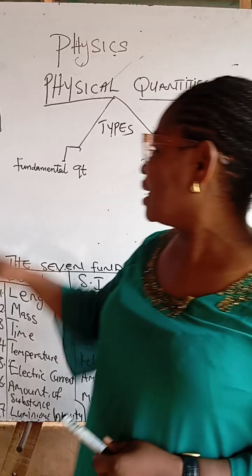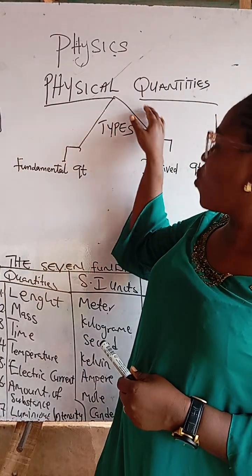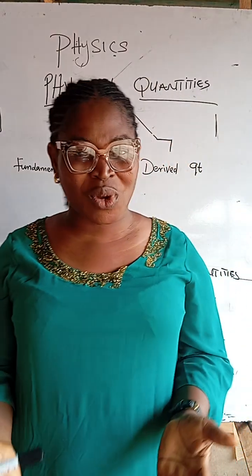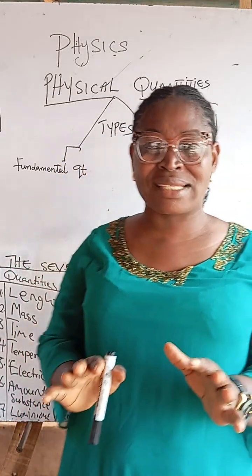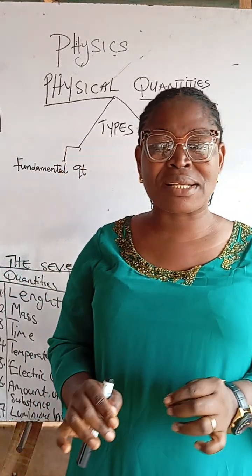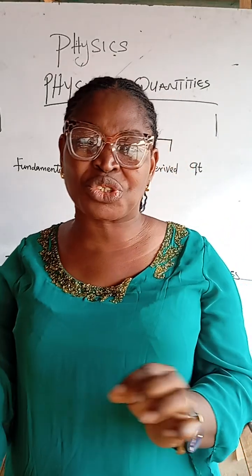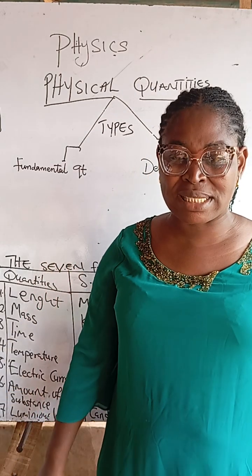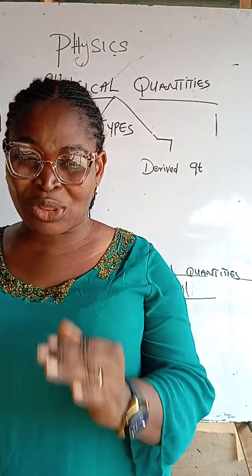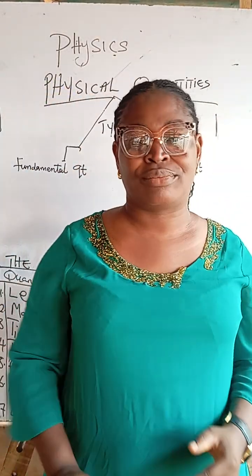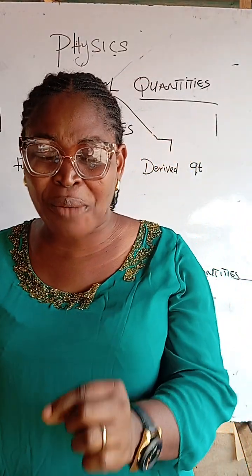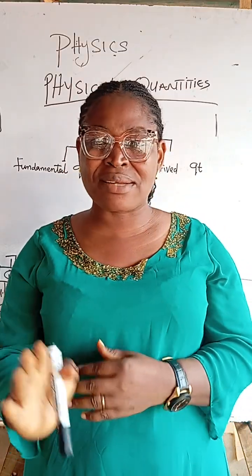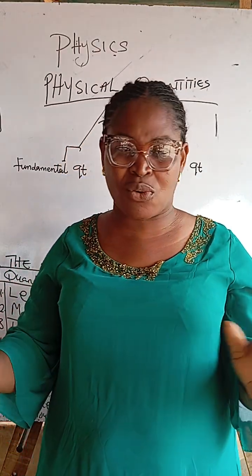Today, we shall be looking at the topic physical quantities. Again, physical quantities. What are physical quantities? Physical quantities are things that are measurable. Whatever material we can measure to obtain the actual magnitude or size is called a physical quantity. Physical quantities are those things we can measure. So once you see that an object or a material can be measured, that material automatically becomes a physical quantity.